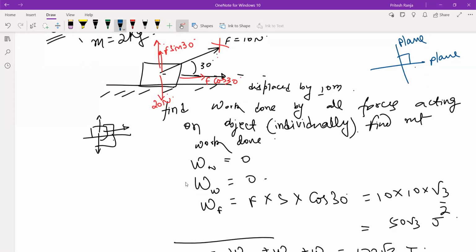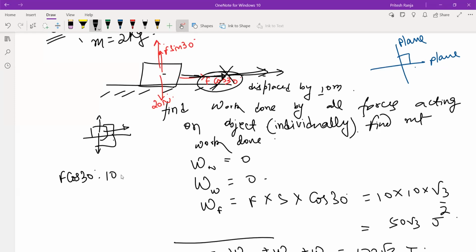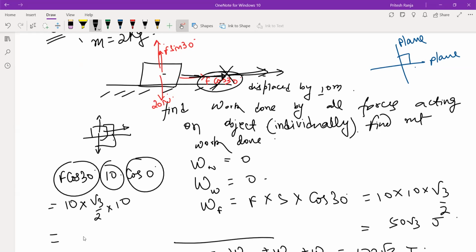Let us just compare it one time. So if I project this force, now we can see this force acts in the direction of displacement. So angle is 0. So what will be the work done by this force? F cos 30 into the displacement into cos 0, right? Because this is the magnitude, this is displacement, and this is cos of the angle. So here again put the value, we get 10 into root 3 by 2 into 10. So that comes out to be 50 root 3. This is the work done by this component.